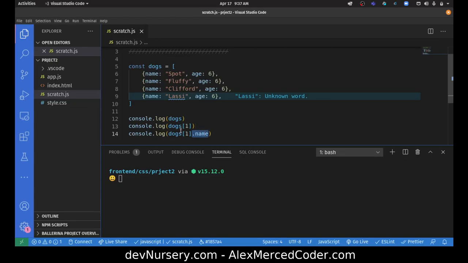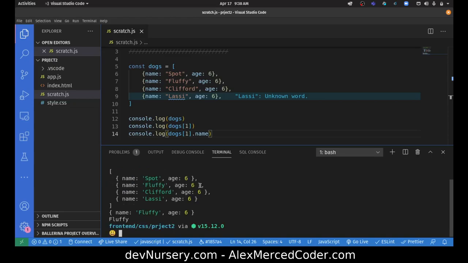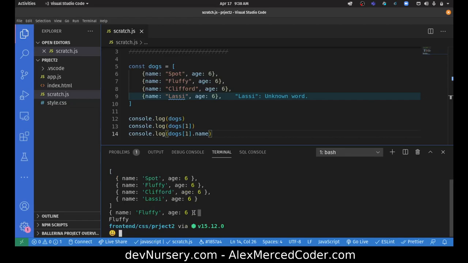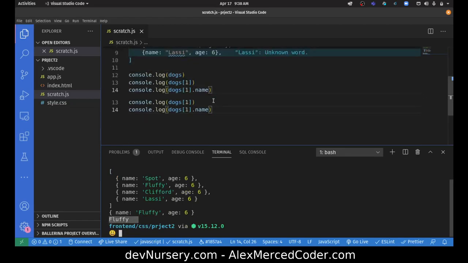So each step is chaining off where you're at. First I start off with the array. I say which item in the array I want. That is technically the object. So then .name is the property from that object I want to access. Let's just run that. Node scratch.js. And you see first we console log the array, then we console log Fluffy, and then we console log Fluffy's name. Okay, neat.